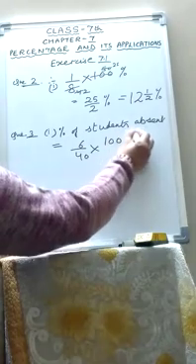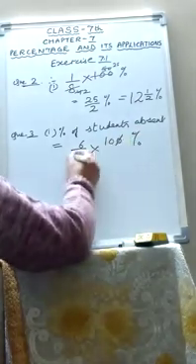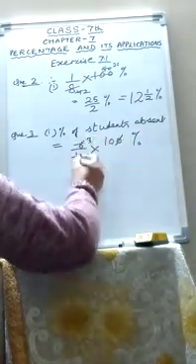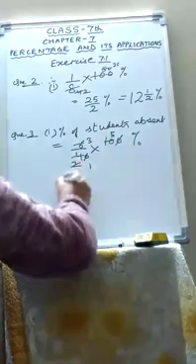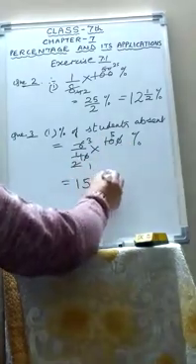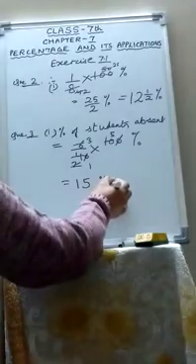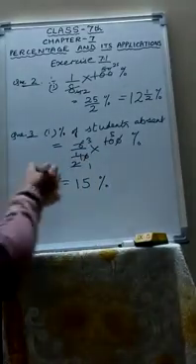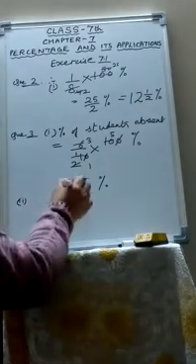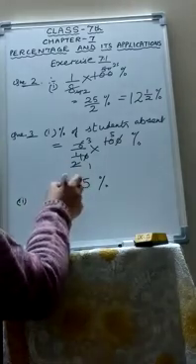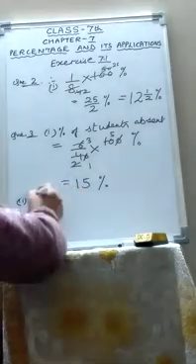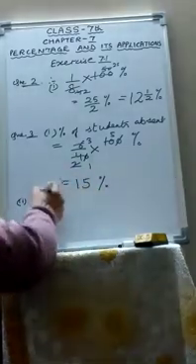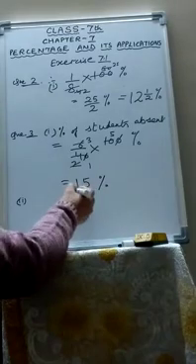Multiply by 100. 2 2s are 4, 2 3s are 6, 2 5s are 10. So how many percent? 15% of the students are absent. Now similarly, the second part. Anthony secured 384 marks out of 500. So what will be the percent? Children, you know this. How do you calculate your percent when some marks are given out of total marks?